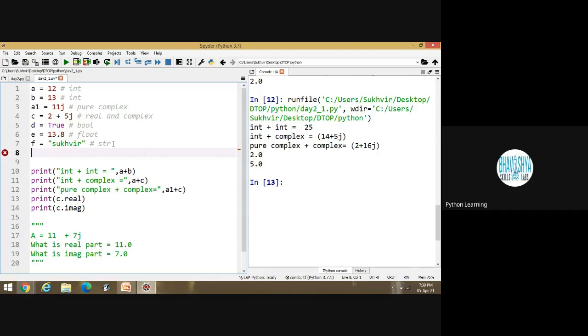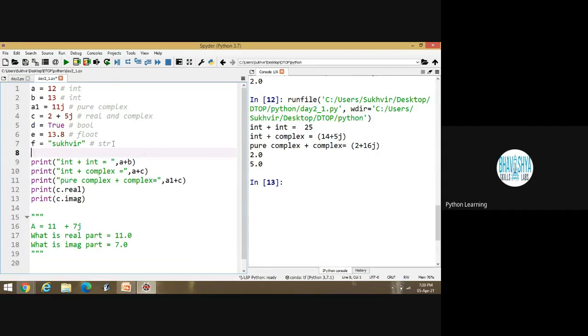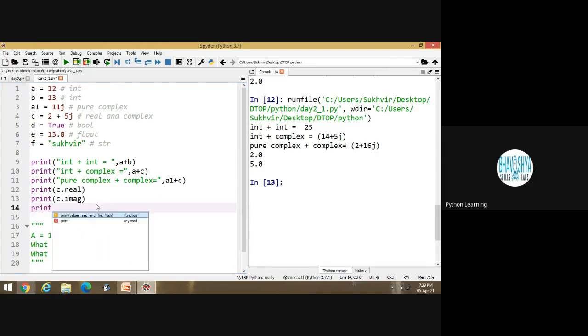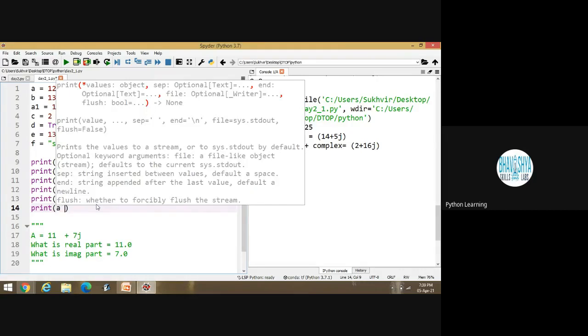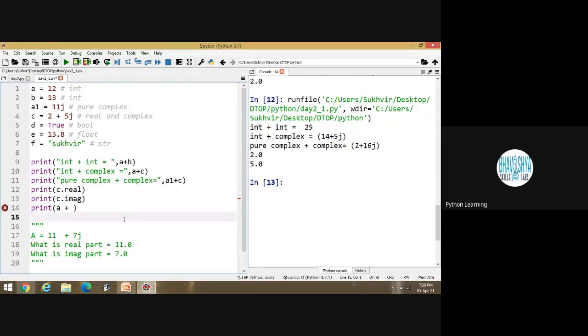Suppose one more thing is there. Suppose I have to combine. Suppose I am writing print A plus B. What will be the answer?